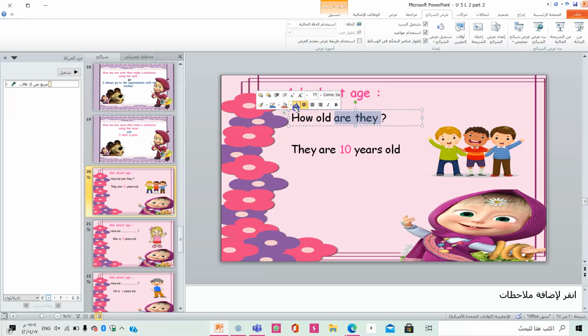Again, girls, how many persons can you see here? I can see 3 persons. They are 10 years old. Now I want you to ask them about their age. What can you say? You can say, how old are they? They are 10 years old.